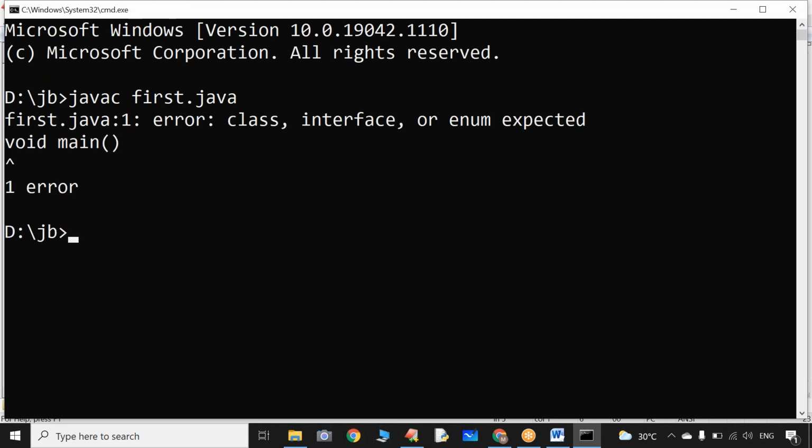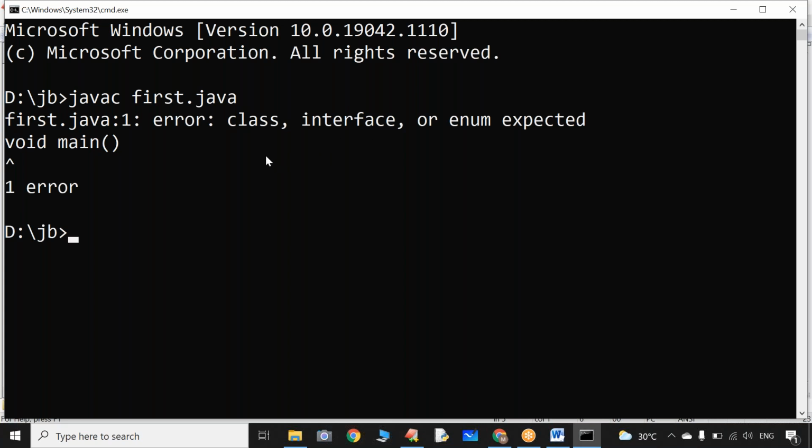Sir, I got one error. Can you please tell me what is the meaning of this error? According to the Java rules and regulations, every executable line, every single line, must be within a class, or within an interface, or within an enum. Sir, I don't know what an interface is, or what an enum is. Okay, forget about that.